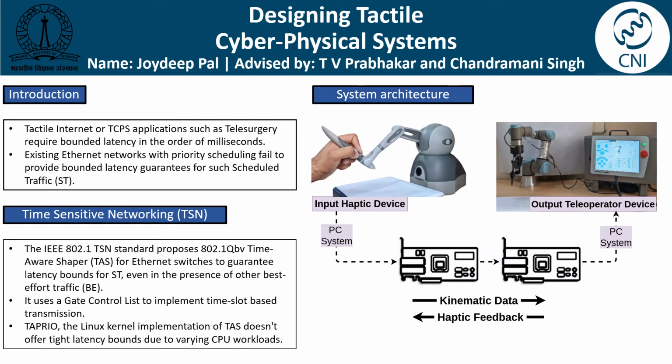The TAS mechanism is as follows. Each TSN switch has a gate control list, that is GCL, which is a time-slotted transmission of flows according to its type. A Linux-based implementation called Taprio fails to provide tight latency bounds due to its dependency on latency of kernel interrupts, which varies with varying CPU workloads.